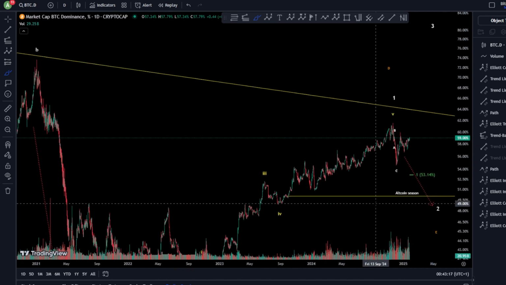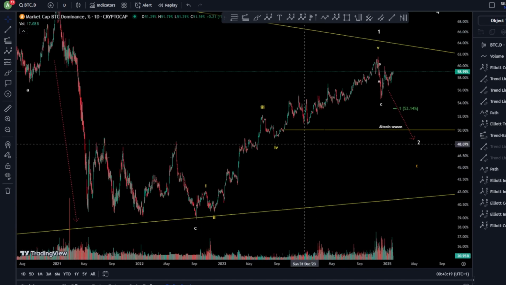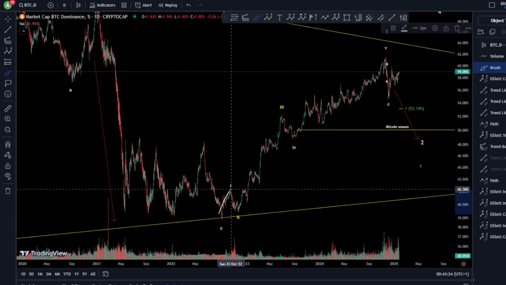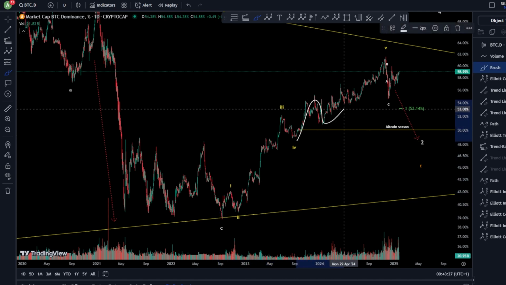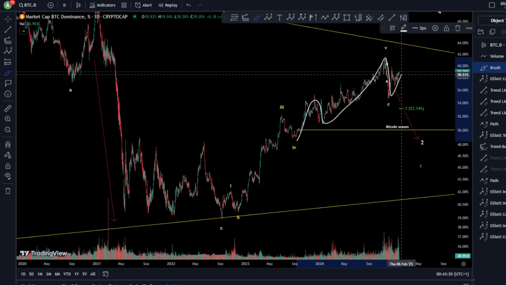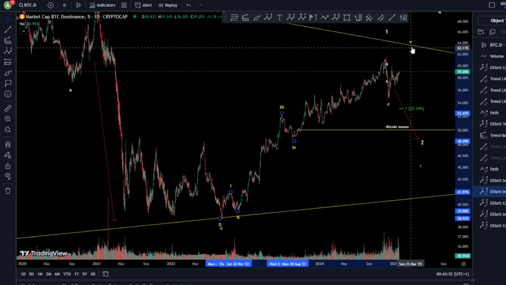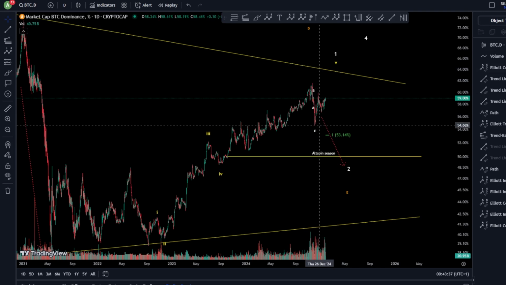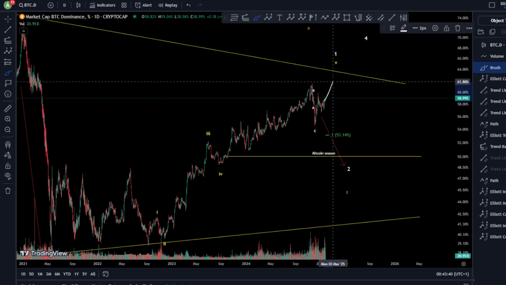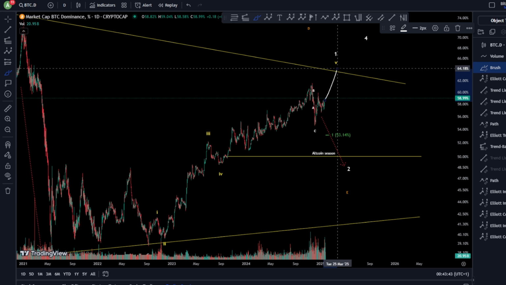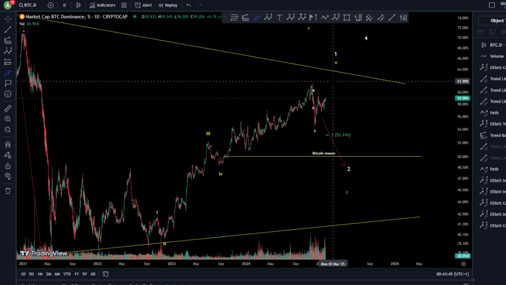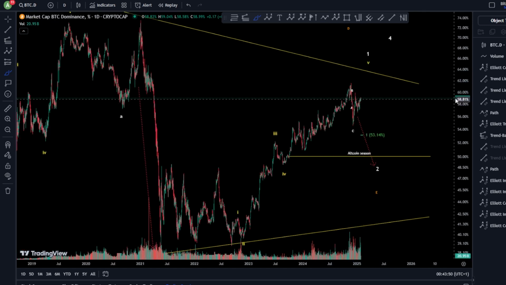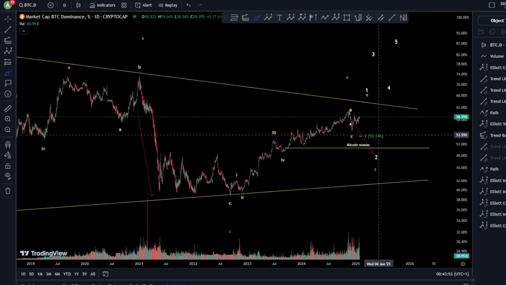So basically these are the scenarios. Now we have already here a 1, 2, 3, 4, and a 5, where we see this wave toward the upside. It looks to me still like 1, 2, 3, 4, and a 5. So basically, we can still have one more wave for this wave 5 to finish, since this can play as a wave 4 here. And probably we move higher for Bitcoin, maybe this week still, since we have a 4, 5 to finish. So basically, these are the insights for the Bitcoin dominance.